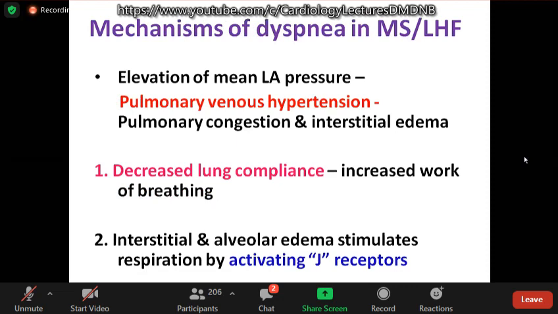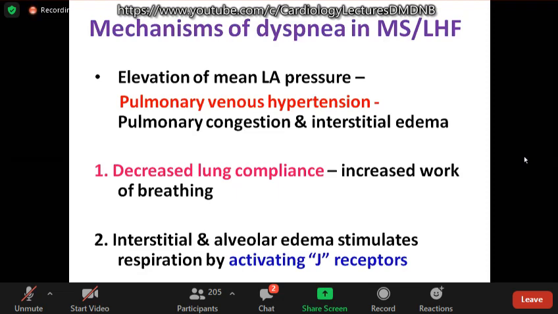What are all the mechanisms of dyspnea in mitral stenosis, for that matter, even in left heart failure? The important thing here is elevation of mean left atrial pressure. Any patient with moderate to severe mitral stenosis will have elevated left atrial pressure, which will lead to pulmonary venous hypertension, pulmonary congestion, and interstitial edema. This is the background of symptoms.